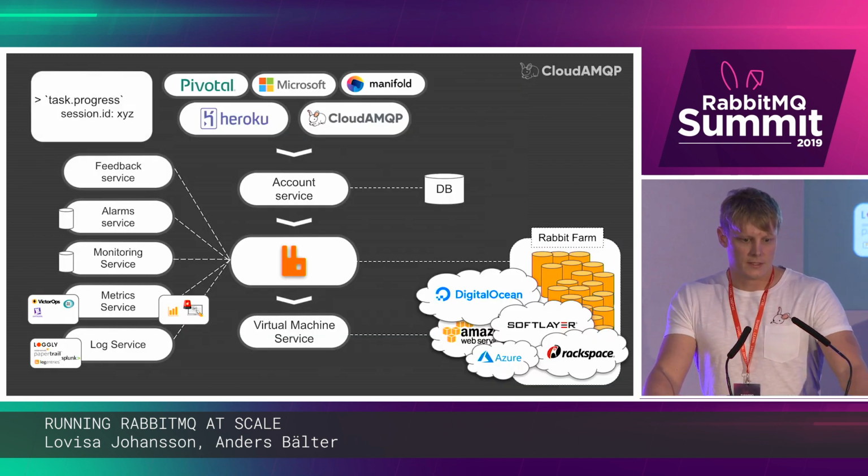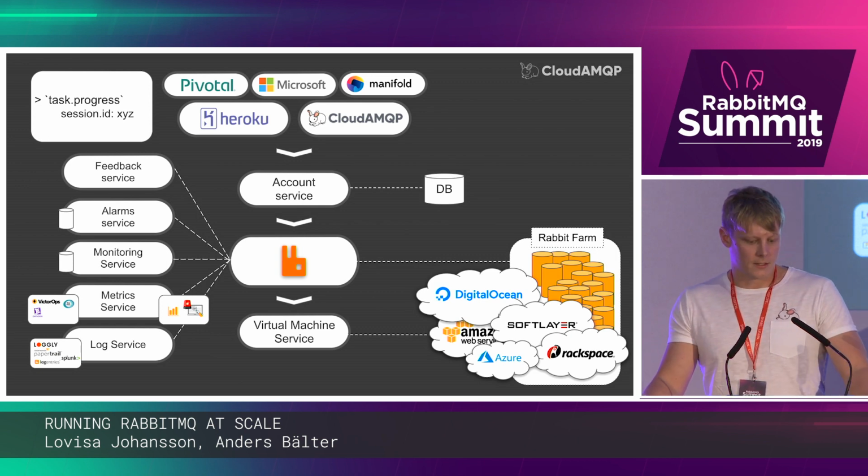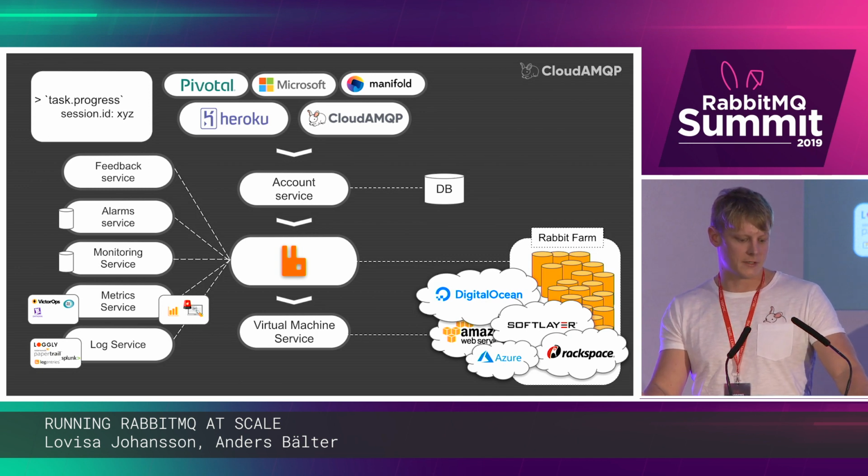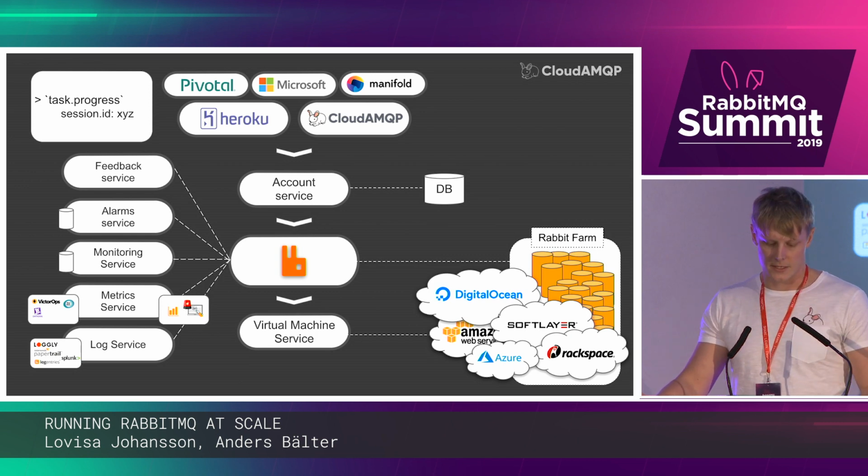So we started including the session ID of each user-initiated message, and had our consumers publish some task progress messages that a new feedback service could forward to the user's browser via a server-sent event connection.